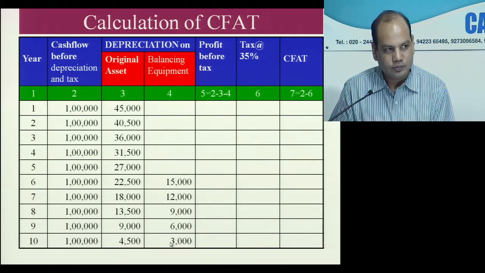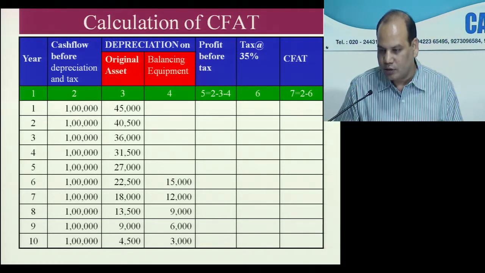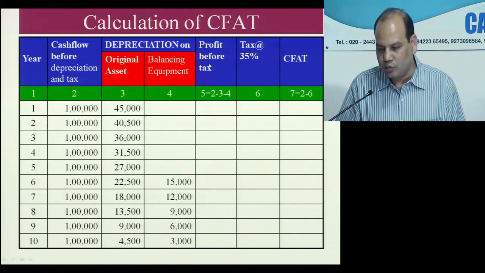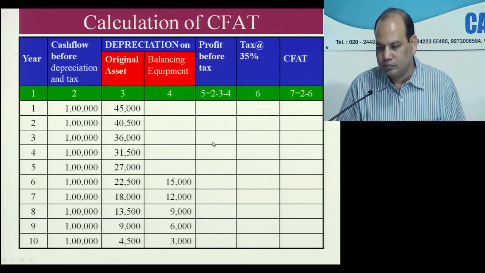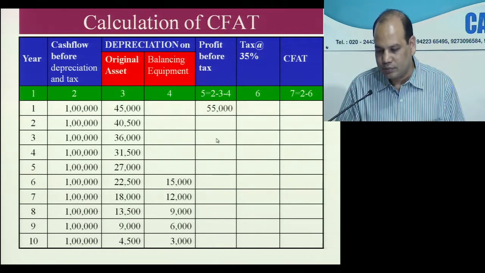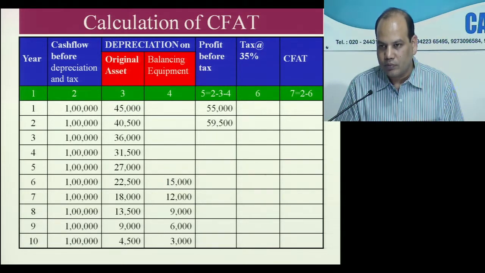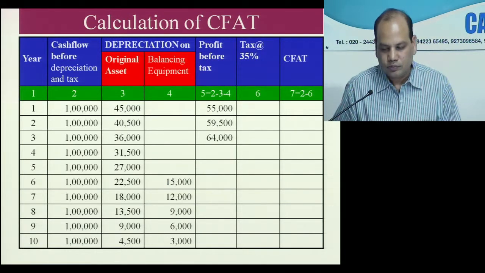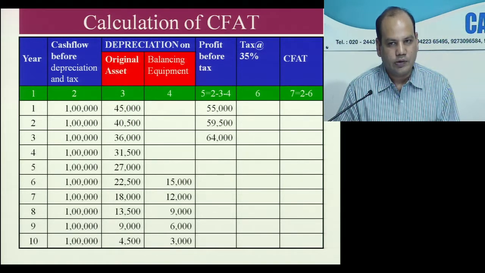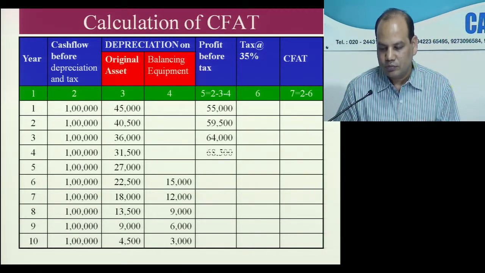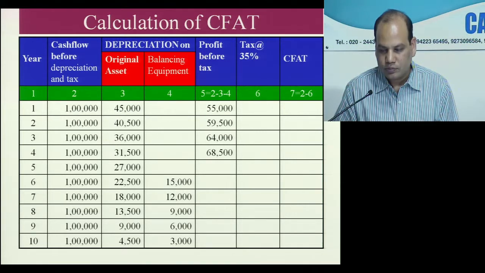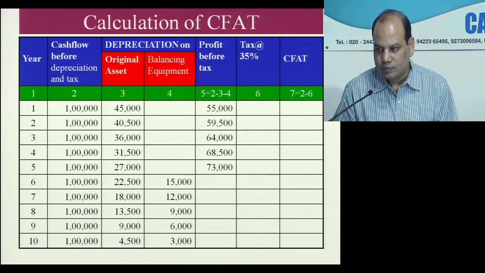So I will repeat, the depreciation is 15,12,963. Is it right? 15,12,963 is right. Now you calculate profit before tax. Take your calculator. 1 lakh minus 45,000, 55,000. 1 lakh minus 40,500, 59,500. 1 lakh minus 36,000. 1 lakh minus 31,500, 68,500, 73,000.